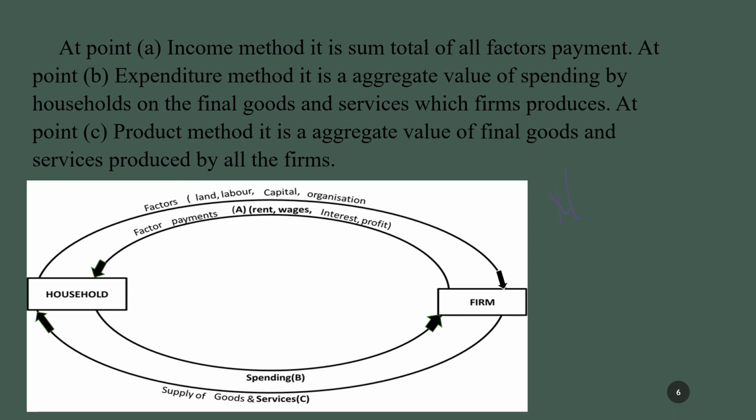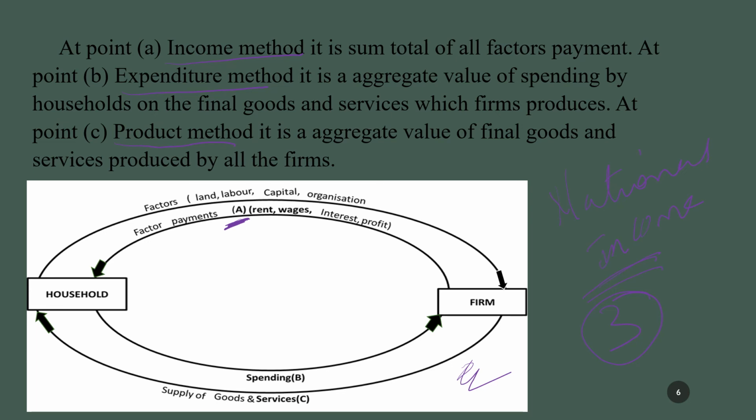Dear students, you know national income can be calculated by three methods. One is the income method, second one is the expenditure method, third one is the product method. In this circular flow of income, you can see that we can calculate national income by three methods. The first one you can see here, income method. At point A, all the factors are earning factors, that is land, labor, capital and organization.